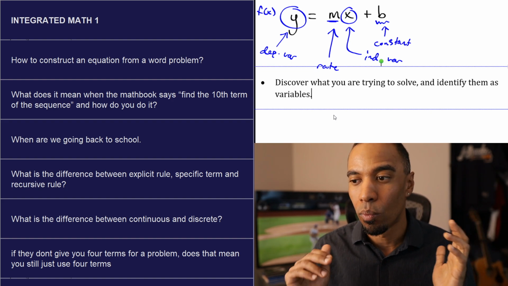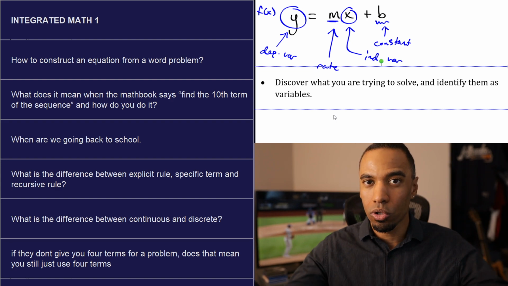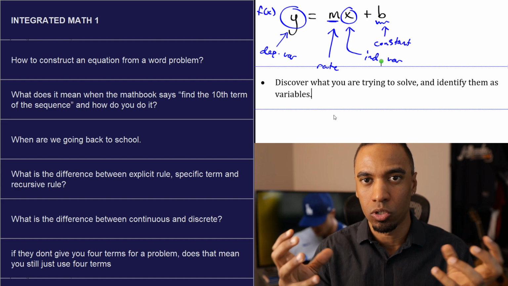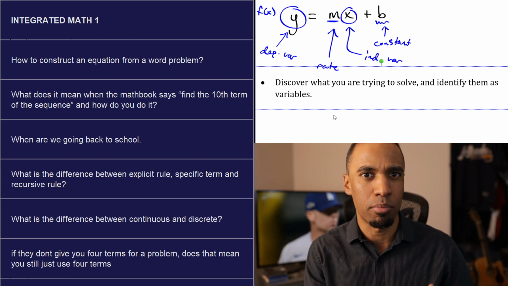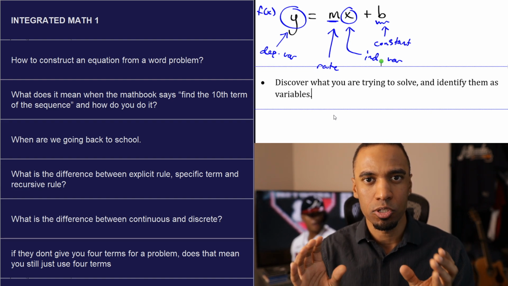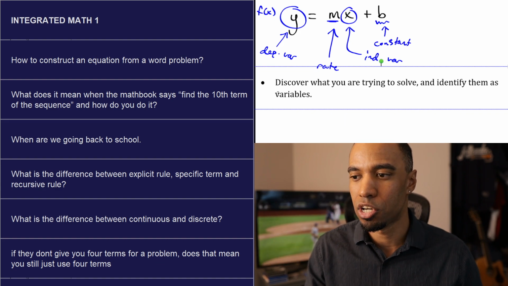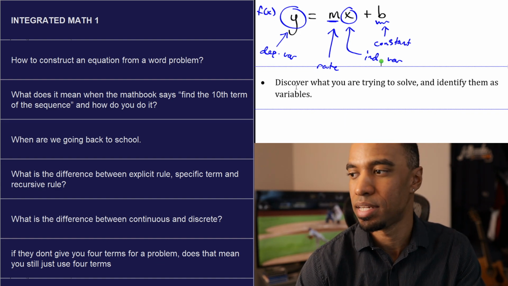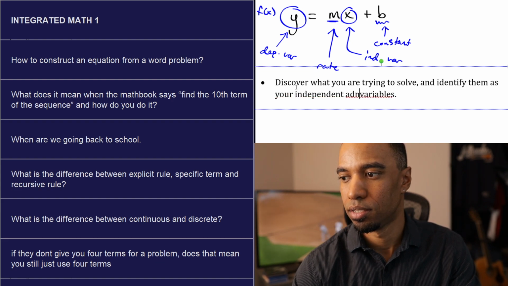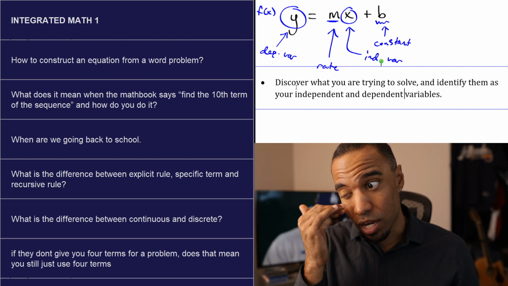I'll dive into that next. When they say something at the end like find the amount of hours, or find the total amount of dollars worked after so many hours, or what is the number of hours you'd have to work to make whatever, those are variables. Those are things that you don't know that will change, and you have to determine which one's independent and dependent. So identify them as your independent and dependent variables.